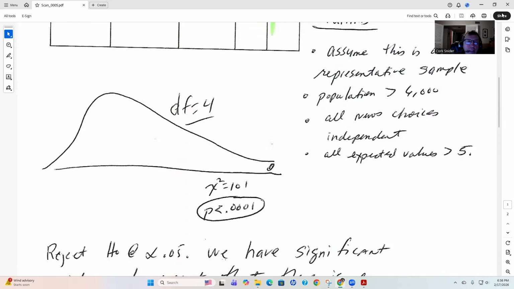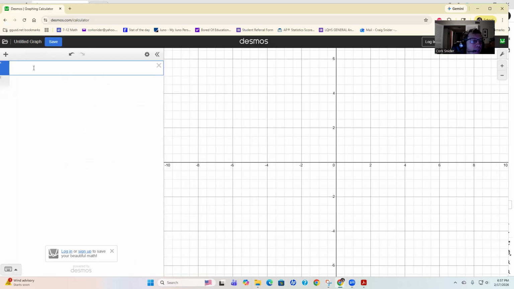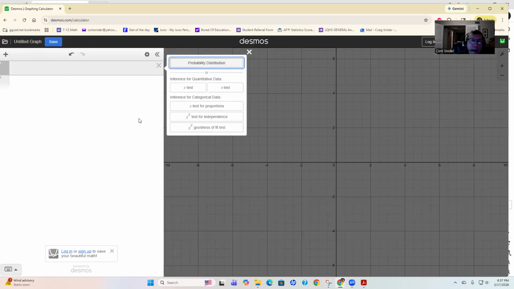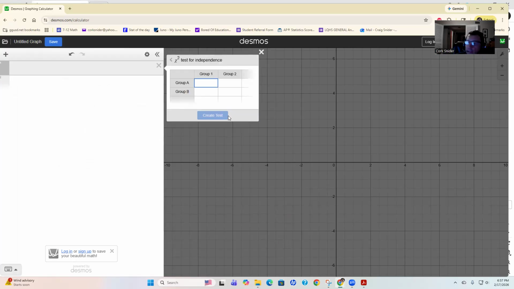Let's go ahead and bring in Desmos at this time and run this test. Make sure you know how to do it. You're, of course, going to type in the word inference and go chi-square test for independence. Okay, here's the data.